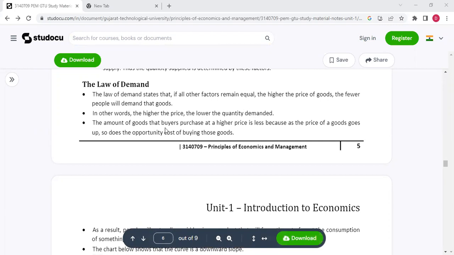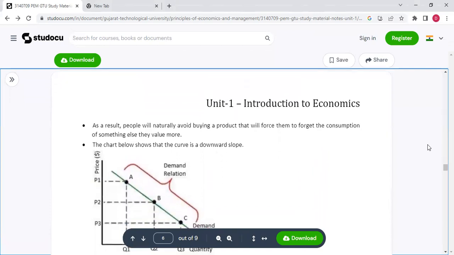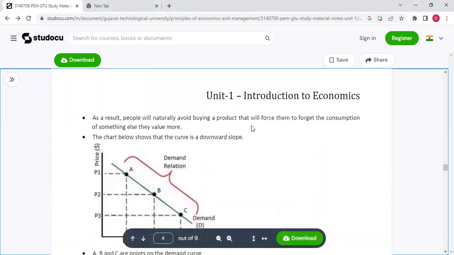The amount of goods that buyers purchase at a higher price is less because as the price of goods goes up, so does the opportunity cost of buying those goods. As a result, people will naturally avoid buying a product that will force them to forgo the consumption of something